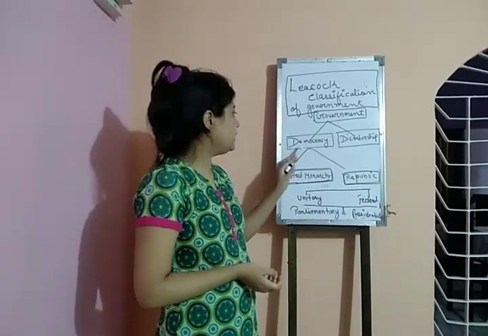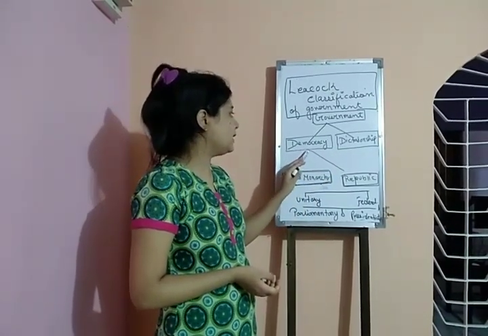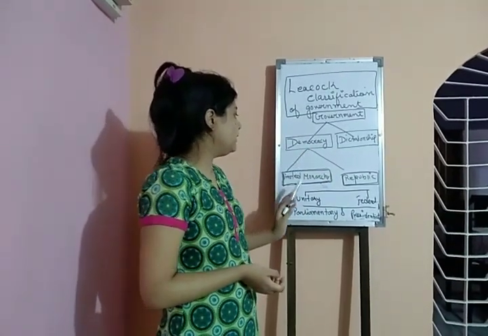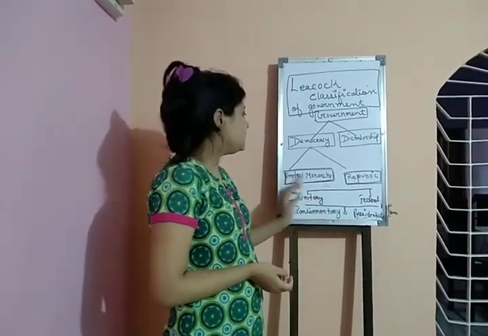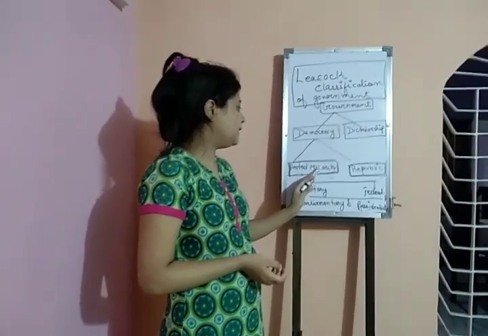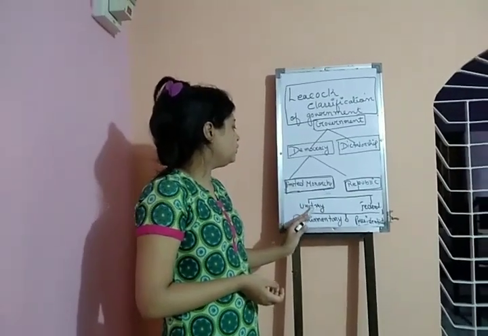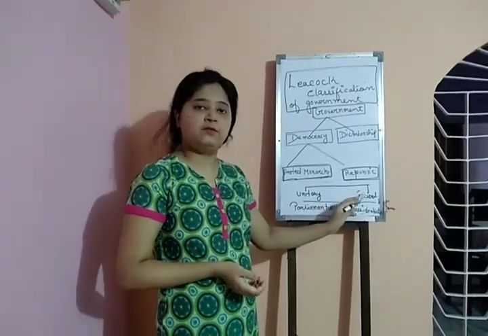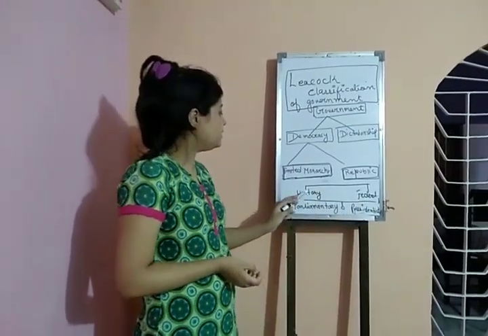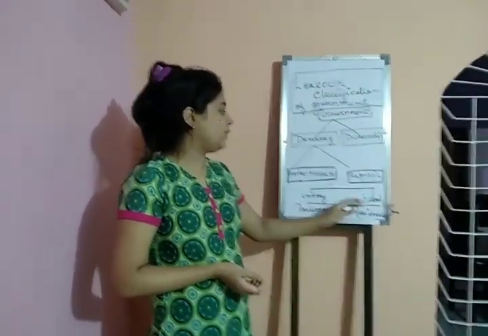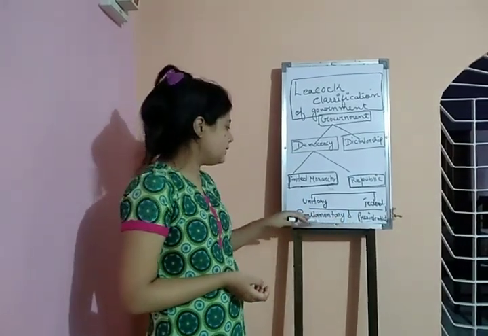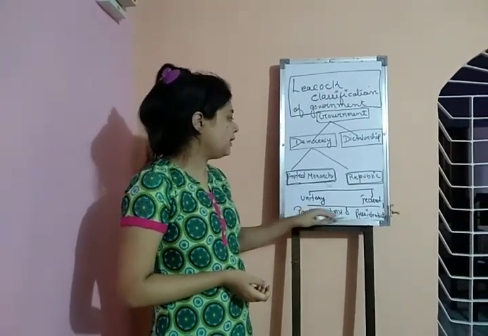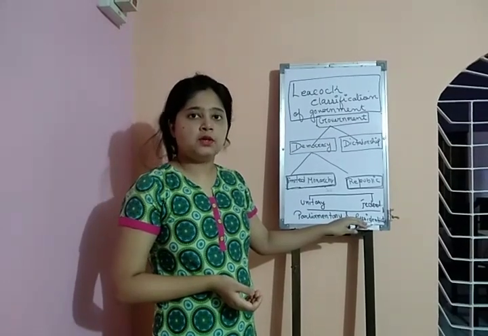The modern one, democracy, is again divided into two parts, that is limited monarchy and republic. These limited monarchy and republic are further divided into unitary form of government and federal form of government. These are again divided into two parts, that is parliamentary form of government and presidential form of government.